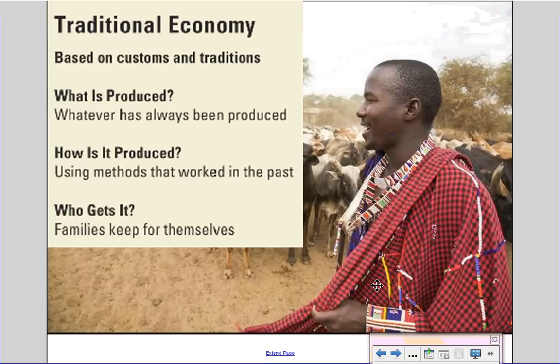Lastly, who gets these cattle? Well, they stay in the village. His family eats them, or himself, and possibly some other people in his village. But he does not put them on a cattle truck and ship them to the big city to be slaughtered and sent to grocery stores.